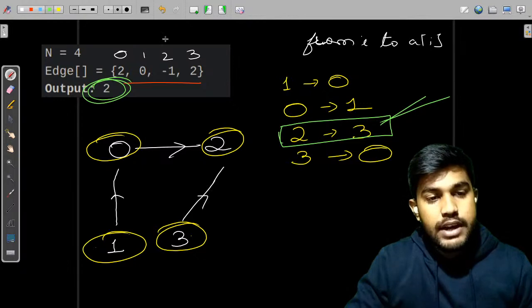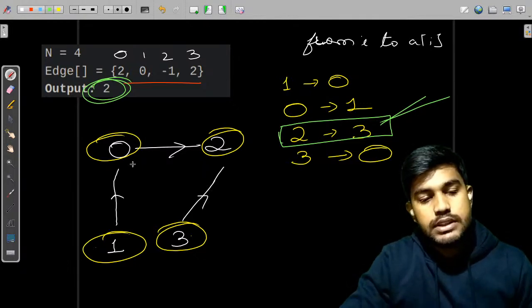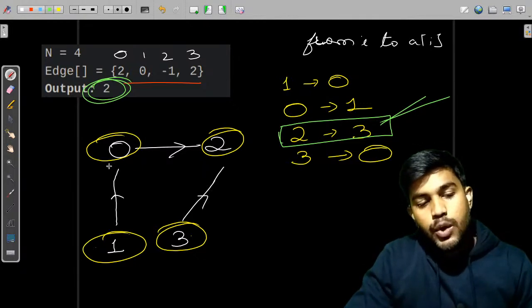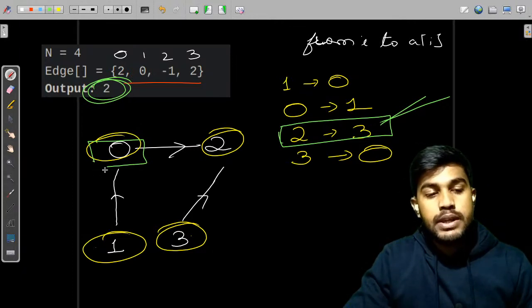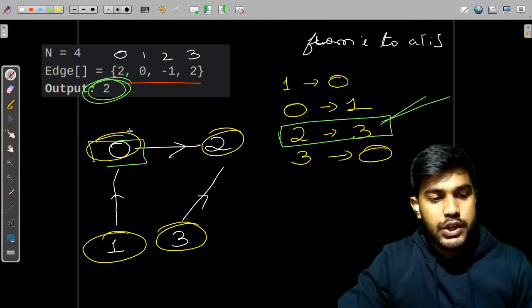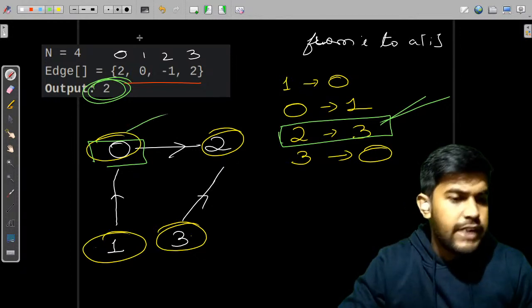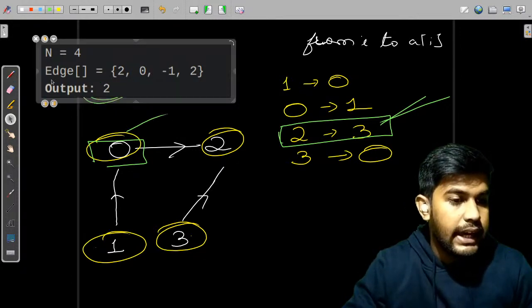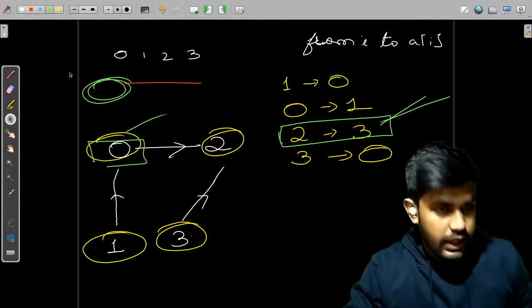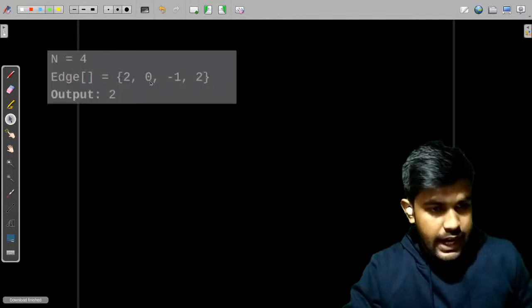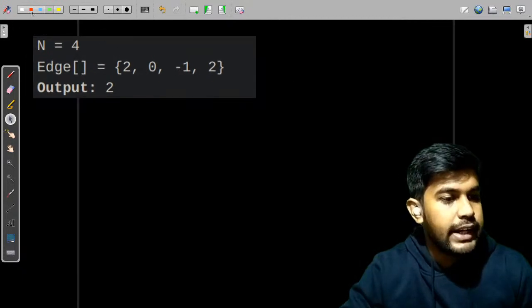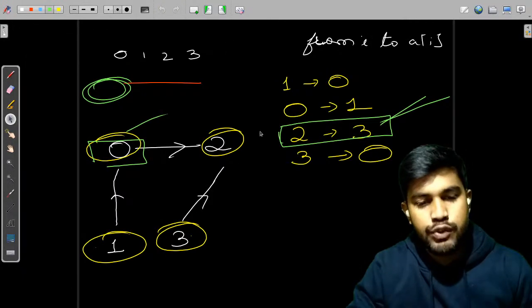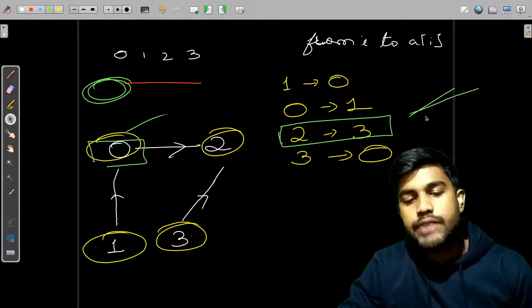Okay, fair enough. Now suppose this question, as we have drawn, we can just write this only. Number of incoming edges to a particular index. So what we can do is, let us take again this example only. Now suppose we have this. Can't we do this thing like what we did? For 0, for 1, we kept everything and then we calculated.